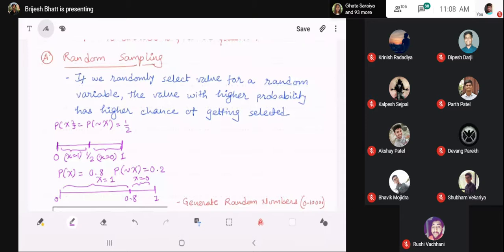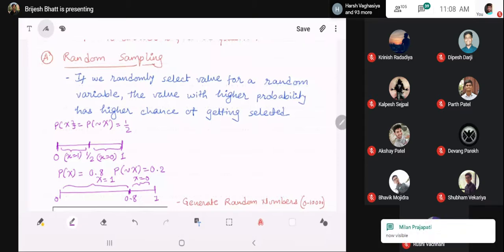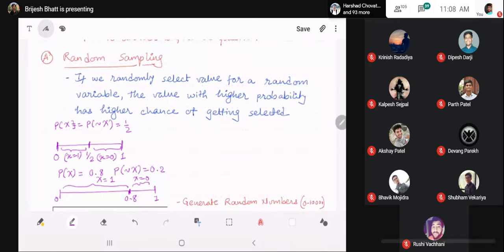So now if we divide the region of a stick like this as per probability, and if we draw some random numbers and try to put those numbers on the stick, then obviously the area with higher probability will be able to catch more numbers. Okay, good. So now you can see, great. Right, so it means that if you divide the area by probability and just try to throw a few numbers, then the area with higher probability will catch more numbers.